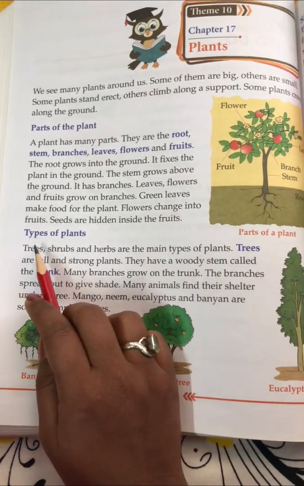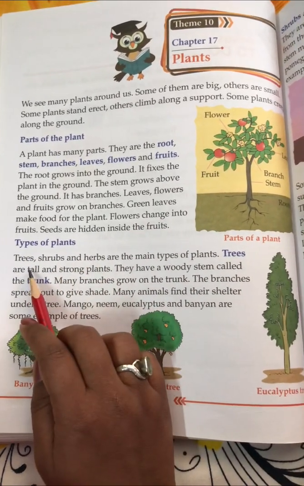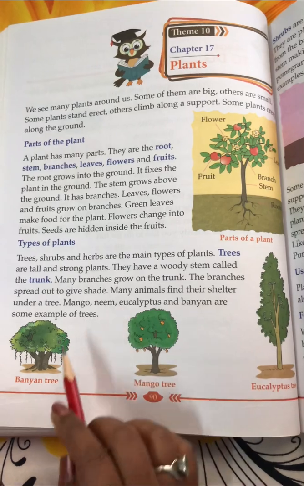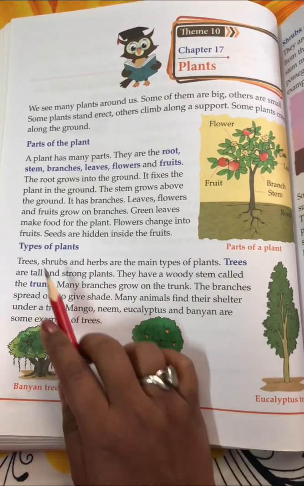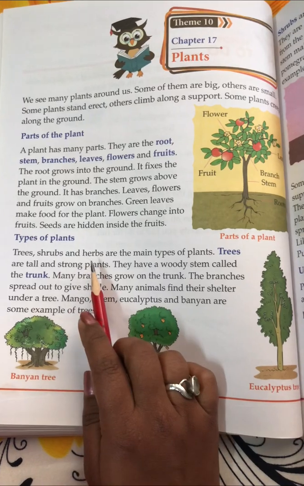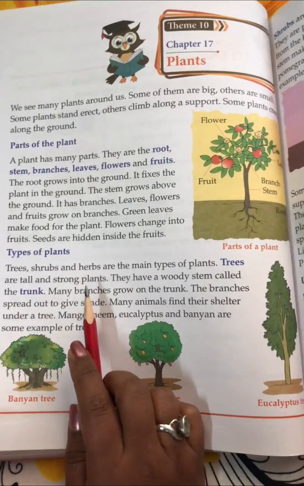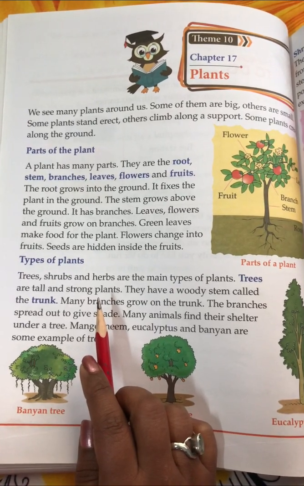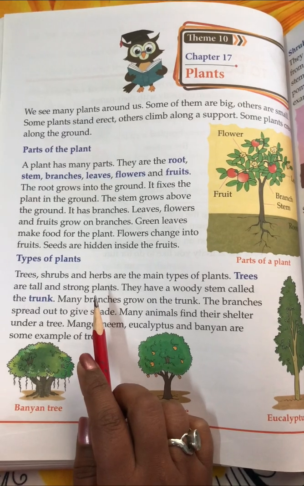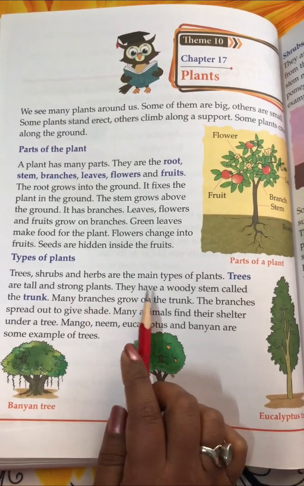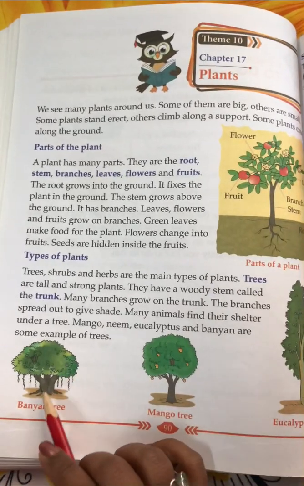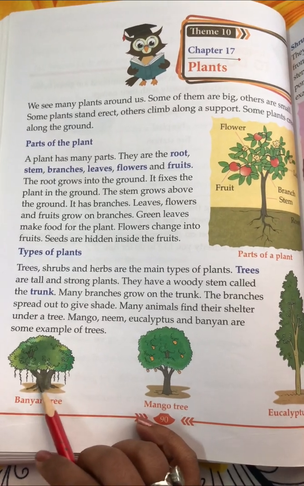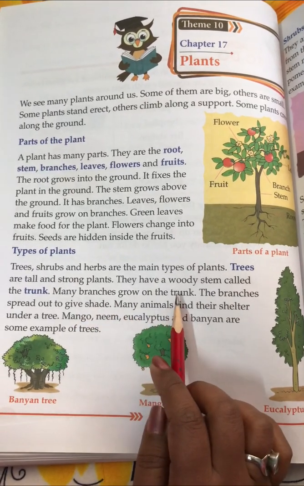Now, types of plants. Trees, shrubs and herbs are the main types of plants. This is a tree. So there are three types of plants: trees, shrubs and herbs. Trees are tall and strong plants, like apple tree, mango tree, orange tree. They have a woody stem, see, a large one, called the trunk. Many branches grow on a trunk.